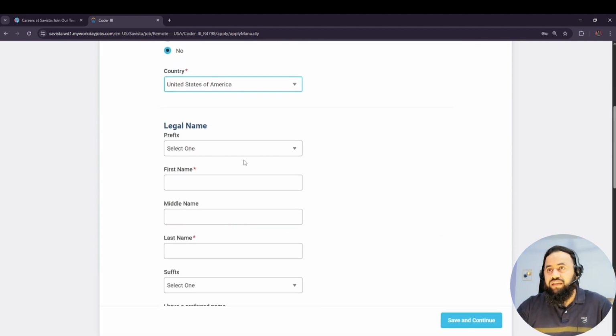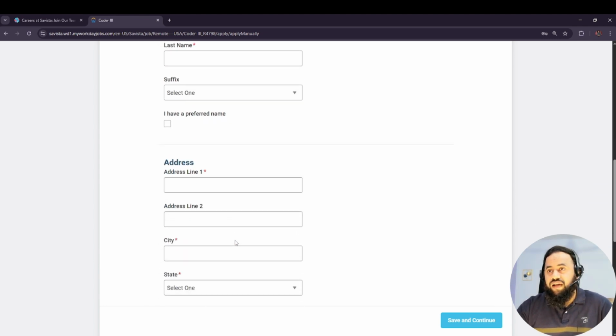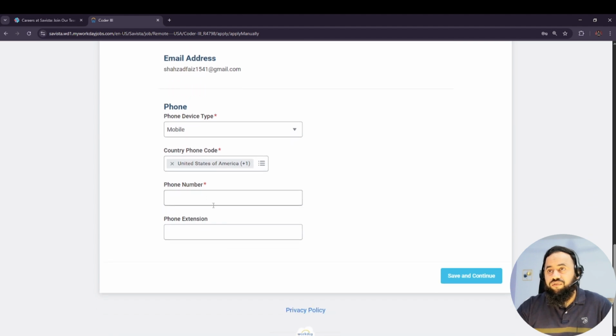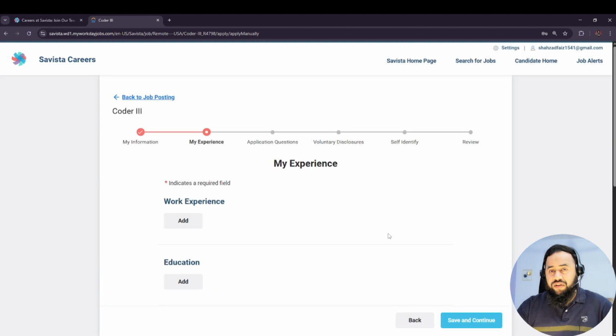What is your legal name? You need to add your legal name: prefix, first name, last name, middle name, and suffix. Address: you need to add the address, email address, and phone number. Phone number is a must. Then you need to add the extension. In this way you just need to add all these details, then save and continue.